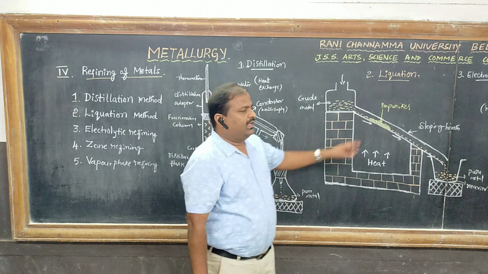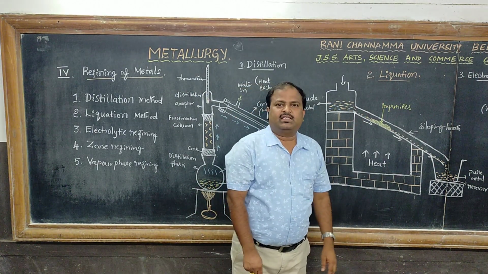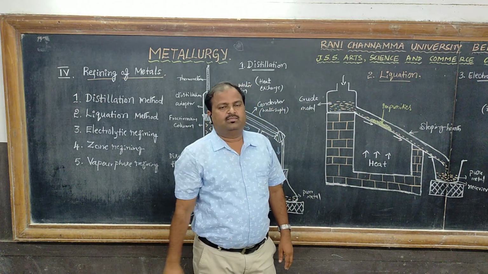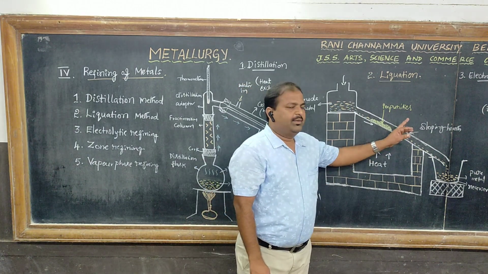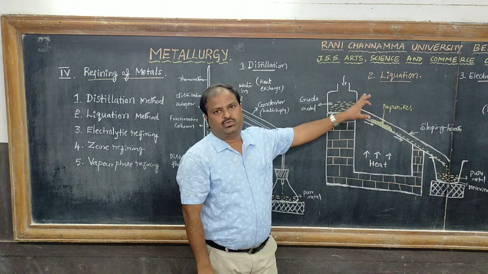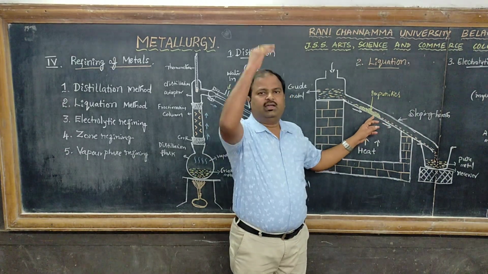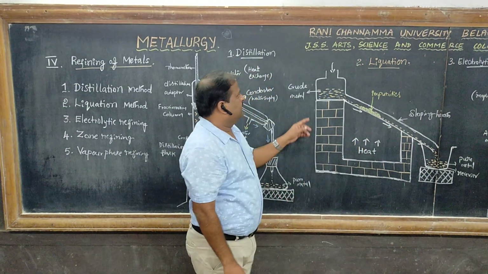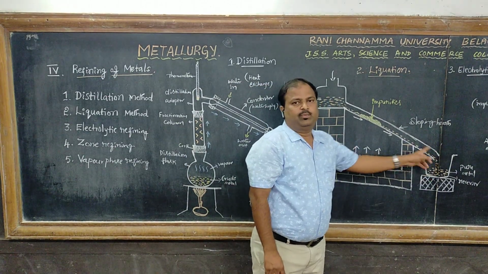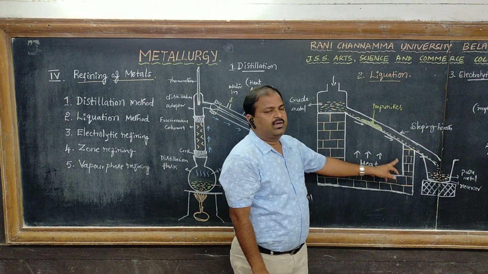Next, the liquefaction method. This is based on the difference in the melting point of the metal and the impurity. Low melting point metals are refined by this process, which means the impurities have a high melting point. In this, the crude metal is taken on the sloping table, in an evaporatory furnace.